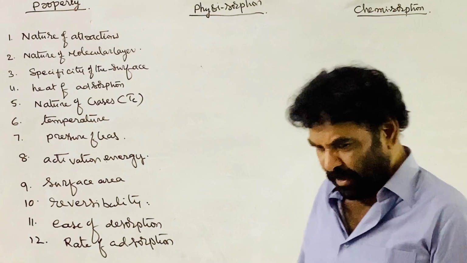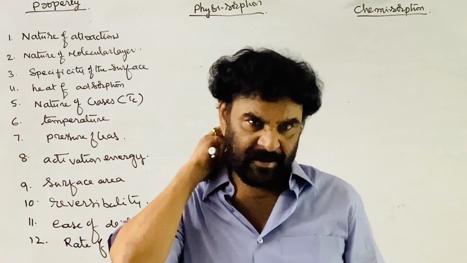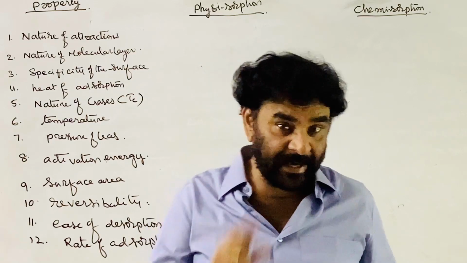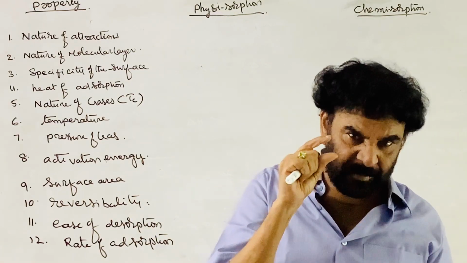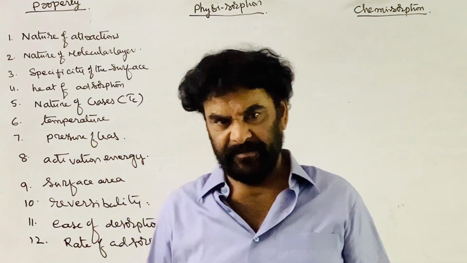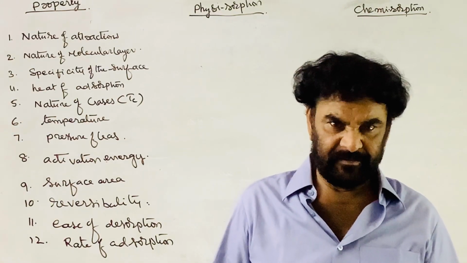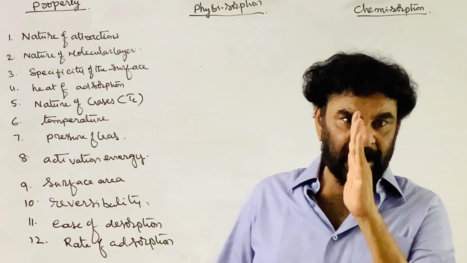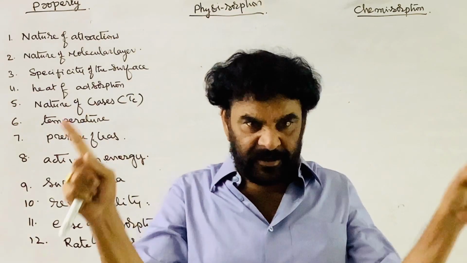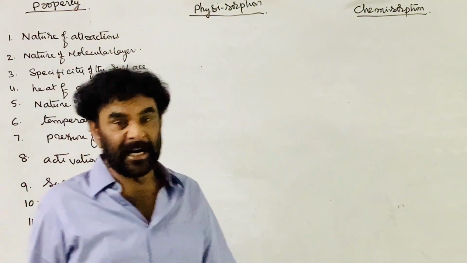Now, on what basis are we classifying adsorption phenomena? We are mainly classifying into two types based on the nature of the attractions between the surface of the adsorbent and the molecules of the adsorbate. What sort of attractions are established between these two? Taking the attractions into consideration, adsorption is classified into two types. One is physical adsorption.